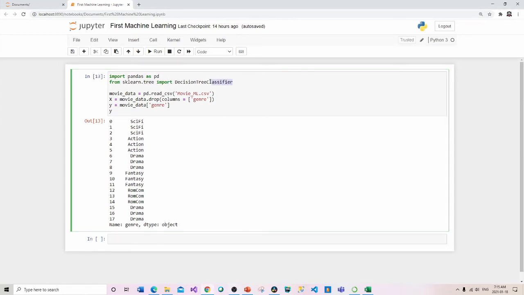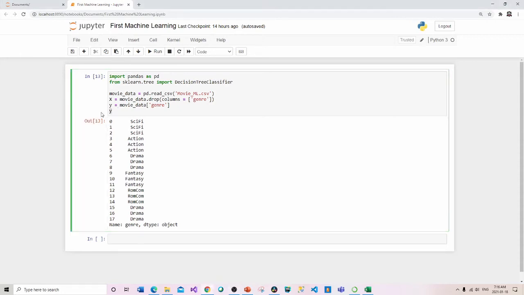And then we have this class. Okay, and this class is what implements the decision tree algorithm. So really what you're seeing is this is our package, this is our module, this is a class that is inside that module, inside that package.